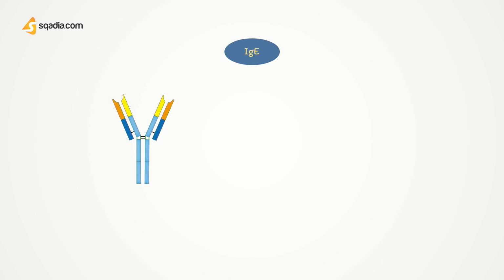Now coming towards IgE. It possesses the standard structure of an antibody with 2 heavy chains and 2 light chains. IgE is medically important for 2 main reasons. First of all, it mediates hypersensitivity type 1 reactions during the immediate phase, and it participates in host defenses against certain parasites such as helminths. Although IgE is present in trace amounts in normal serum, people with allergic reactivity have greatly increased amounts.